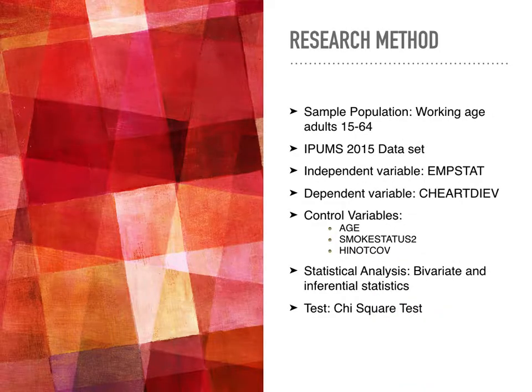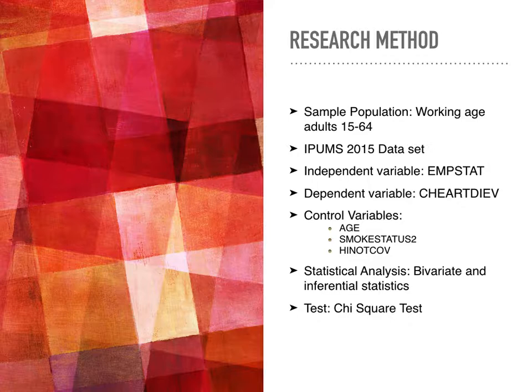We filtered our sample population to include only those considered working age, ranging from 15 to 64 as defined by the Organization of Economic Cooperation and Development. We then used the 2015 IPUMS dataset to retrieve test subject data. We used the Employment Status Code as our independent variable to verify different employment classifications.